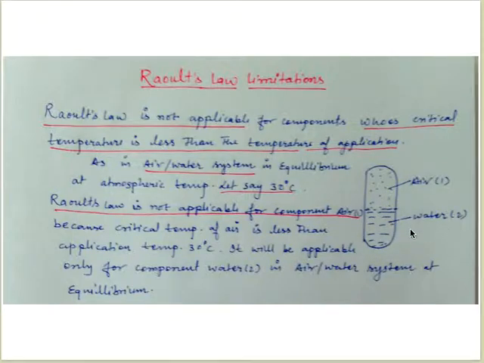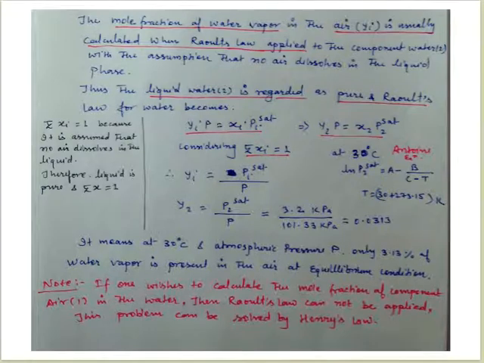For this water, we will apply Raoult's law to calculate the vapor fraction of water present in air at equilibrium condition, 30 degrees centigrade and 1 atmosphere, and for calculating how much air is dissolved in water at 30 degrees centigrade and 1 atmospheric pressure, we'll use Henry's law. So in the next video, I'm going to teach you how to calculate the amount of air dissolved in water.